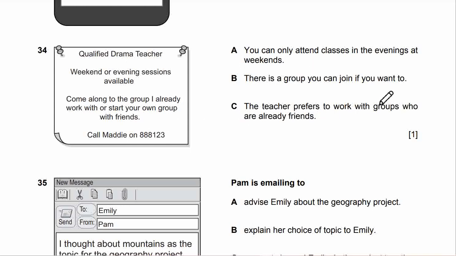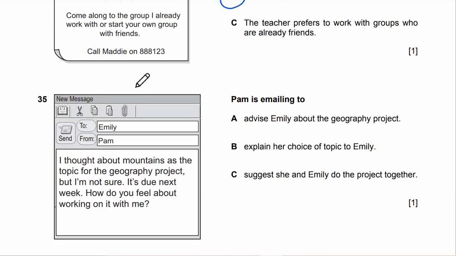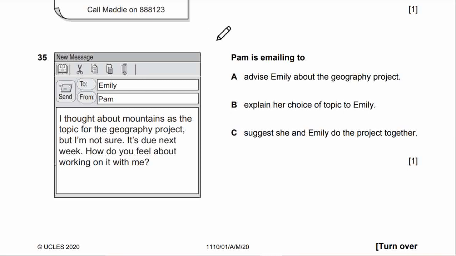The teacher prefers to work with groups who are already friends. There's no information like that. So this is Maddie, the drama teacher. There's a group, it will be this one. Question 34 is B. 35 is Pam emailing to Emily.